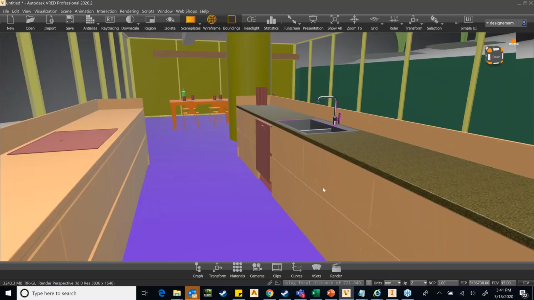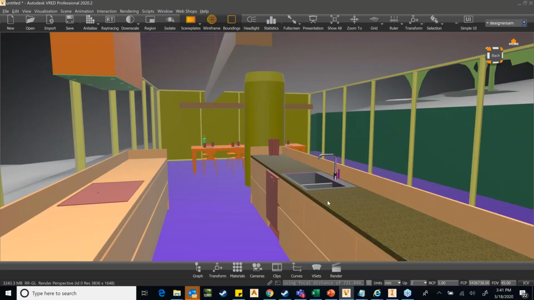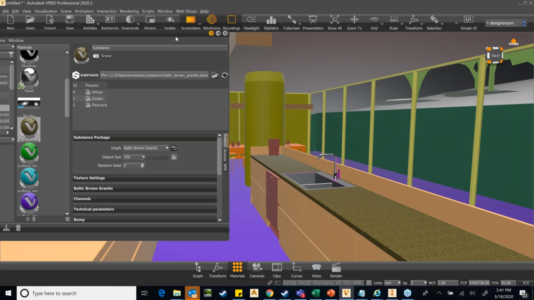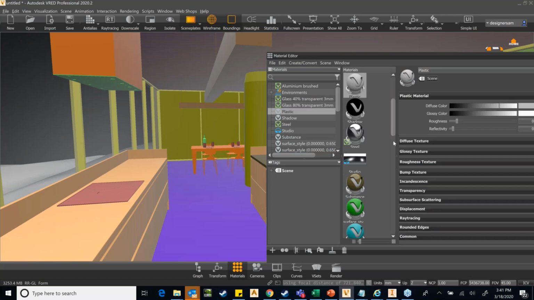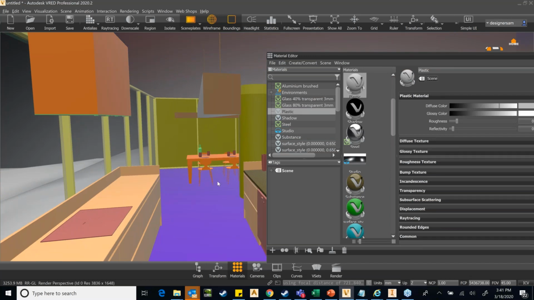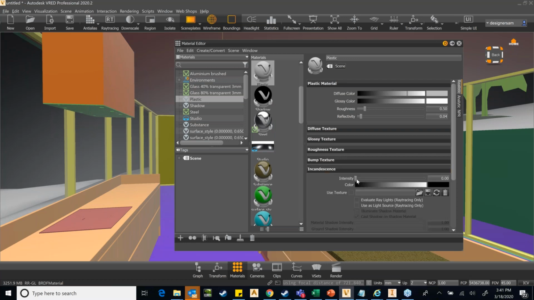So what I do is I will create a plastic material real quick, and I assign that plastic material to this tube light. I think there's a sort of data for tube light. I'll just create plastic material for this tube light, and in VRED you can actually make any material the source of light. So I just make this a light source, and I give maybe say 84.